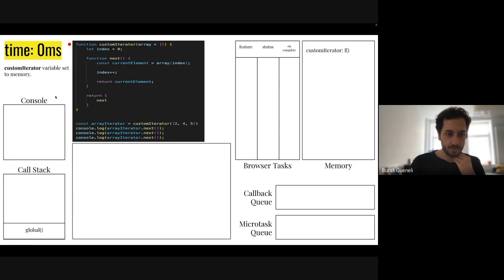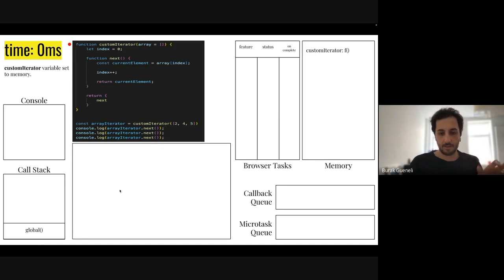We have our console here. Console is basically the console that we have in our browser's DevTools. We have our call stack. This call stack is a stack that I just mentioned to you before. This is a last in first out stack. If we are going to push something inside of it, we need to execute this and finish it first so that we can continue the other stuff. This is basically the thread that we have.